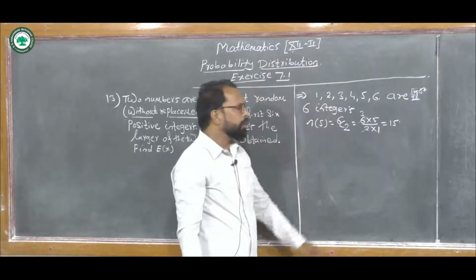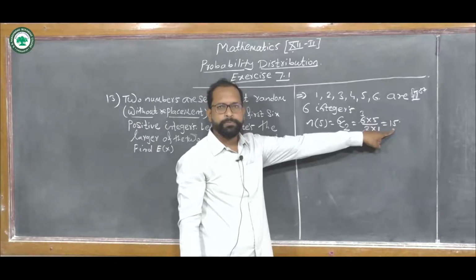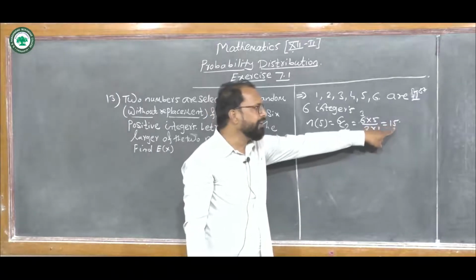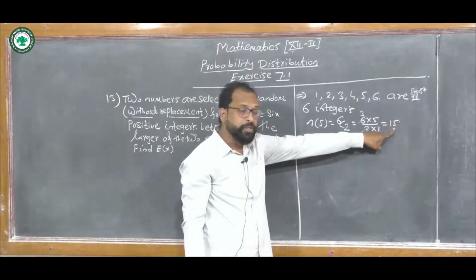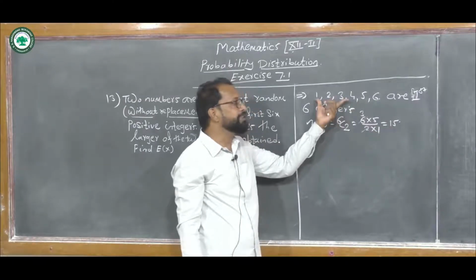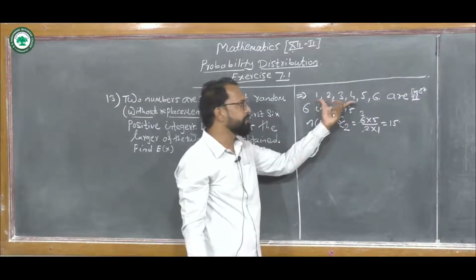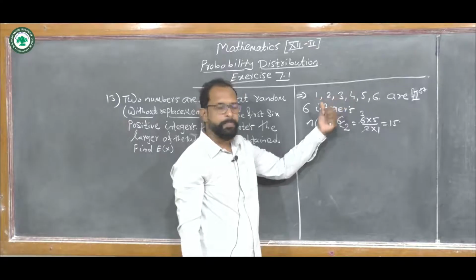So there are a total of 15 alternatives in which we can select two numbers from these first 6 integers.